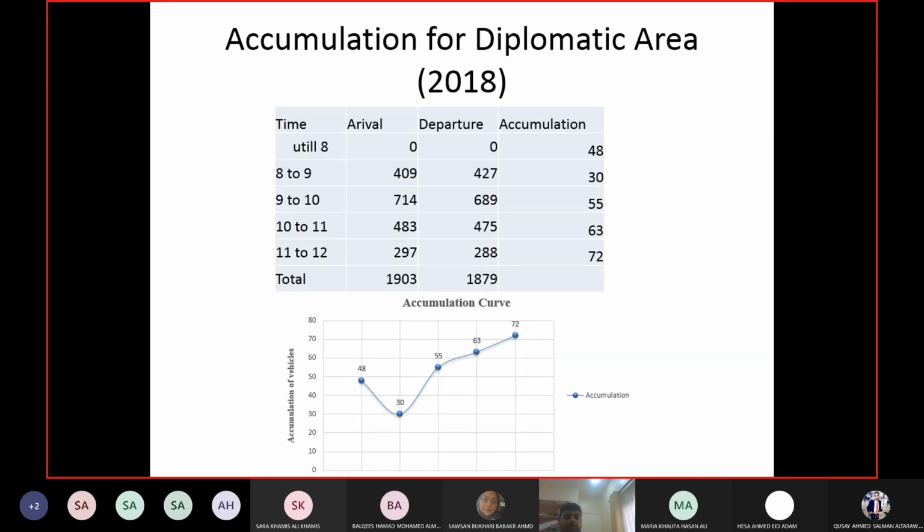They started at 8 a.m. Before 8 a.m., the number of vehicles in the area was 48. From 8 to 9, 409 entered and 427 left, adding the 48 from before, leaving 30 vehicles in the area, and so on. They did it only till 12 p.m., so they did not cover the whole day. That is why you can see the values are not going down again, because they did not cover the whole working day.